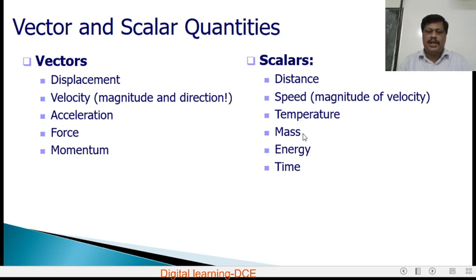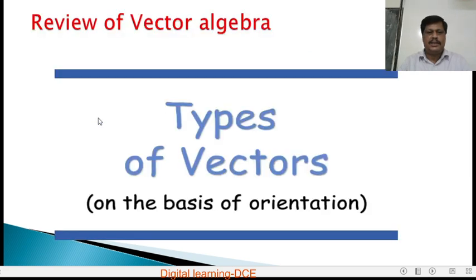Similarly, temperature, mass, energy, time, volume, density, work, power, energy are all scalar quantities. Here also acceleration, force, momentum, I mean linear momentum, angular momentum, torque, electric field, magnetic field, etc. are all vector quantities.